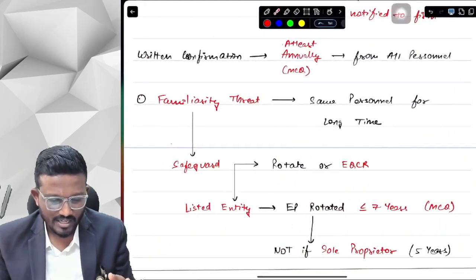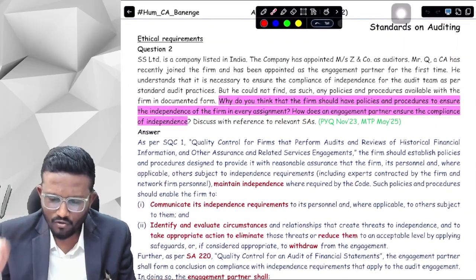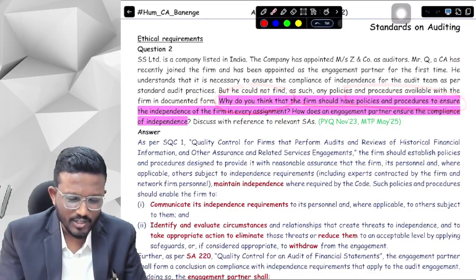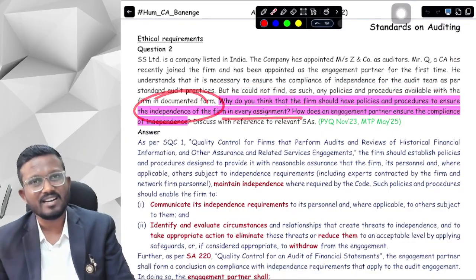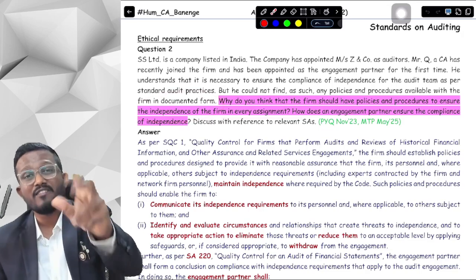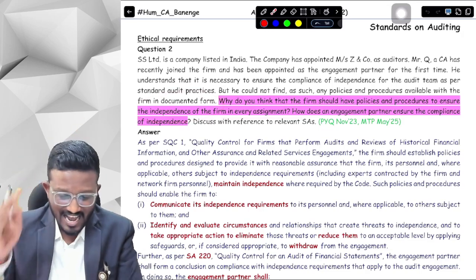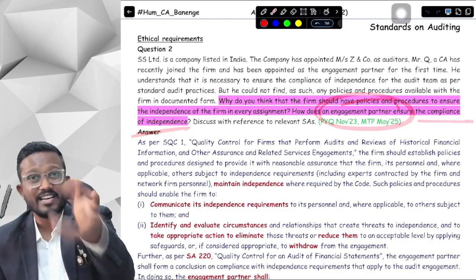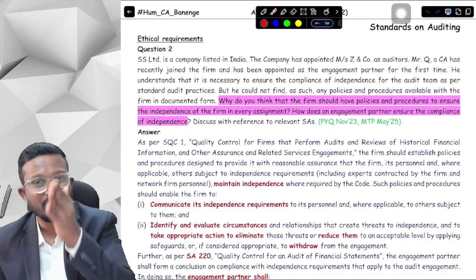What does question number 2 say? Question number 2 says, why do you think that the firm should have policies and procedures to ensure independence of the firm in every assignment? Why do you think that we should have independence policies and procedures? And secondly, how does an engagement partner ensure compliance with independence? How does the engagement partner check whether the firm is independent or not?